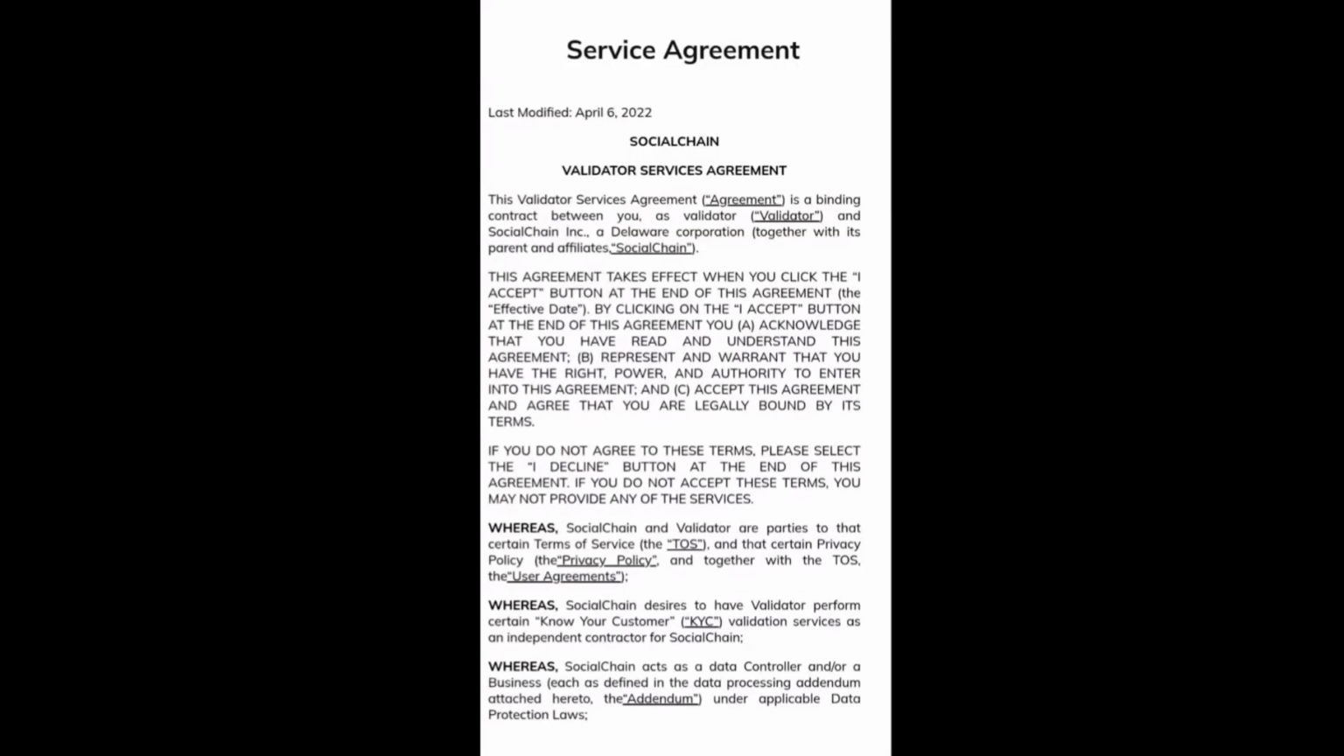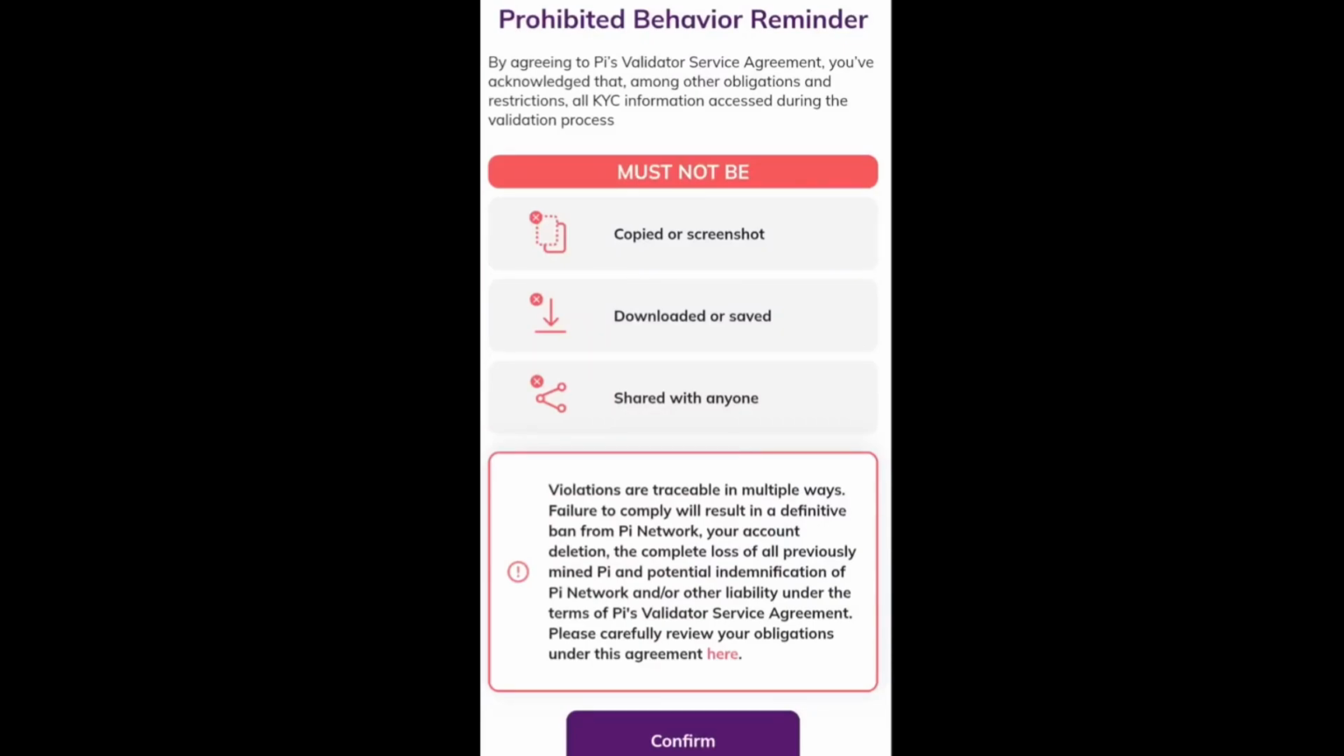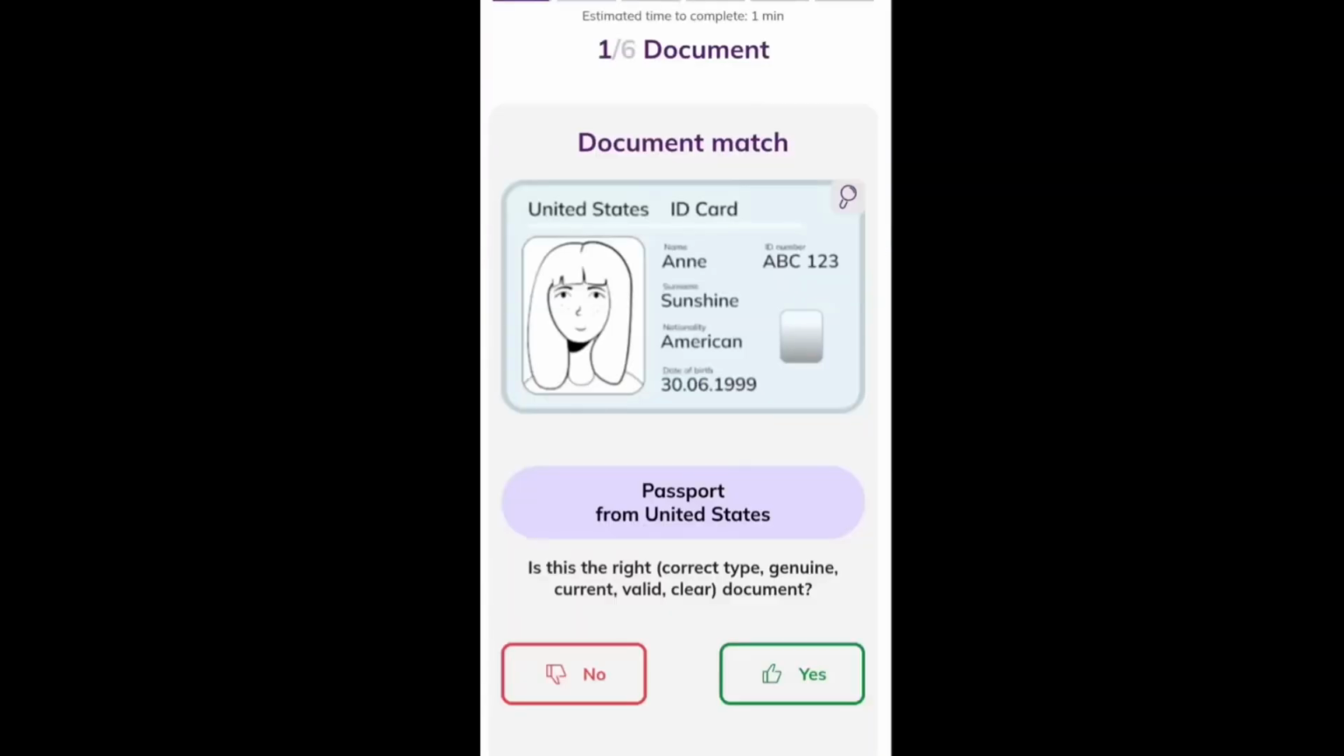Under this service agreement, click on I agree. Here it's showing the things that you shouldn't do, so please take note of this. You shouldn't take screenshots or copy people's documents. You should not download it or save it, and you shouldn't share it with anyone. Once you go through everything, click on this confirm option. Now you'll get a tutorial, so let's see that. Click on start tutorial.